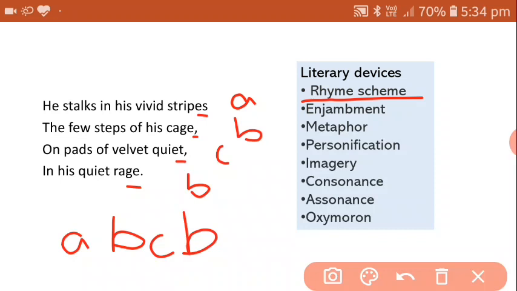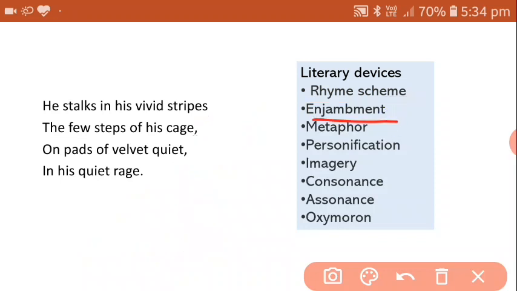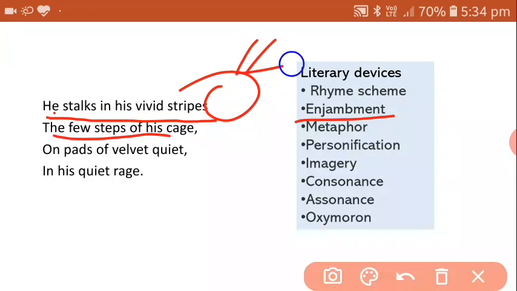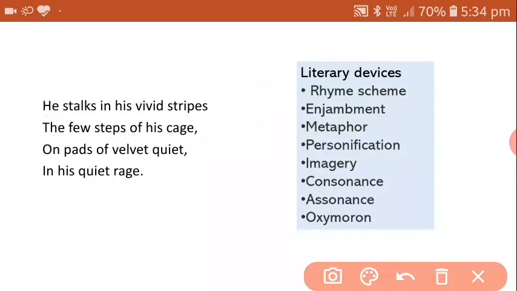Now second, enjambment. Enjambment is when the sentence continues to the next line without any punctuation mark. You can see in the first line, he talks in his vivid style. There is no comma, no full stop, no punctuation mark, and it continues in the next line. This is enjambment.